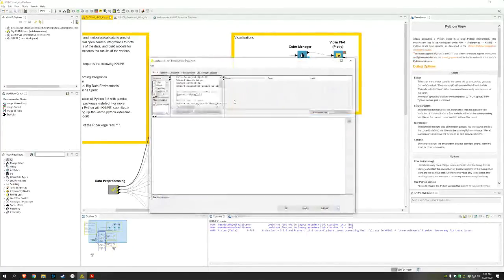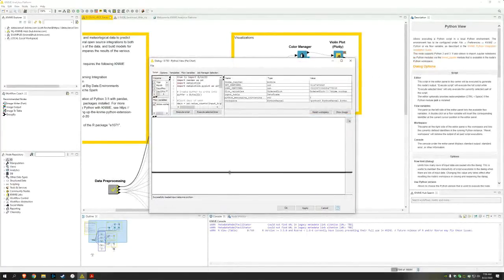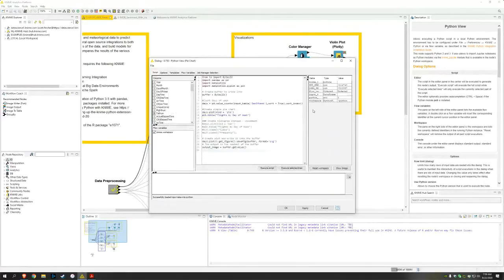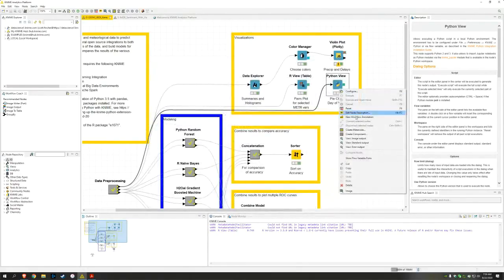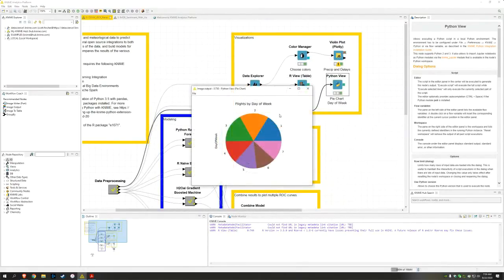If I wanted to generate, for example, a pie chart in Python, which is kind of a silly example, I could import matplotlib, write a little bit of code here to generate my pie chart, and then I get this rather silly looking pie chart. Why would you ever care about this? The flights by the day of week, right?